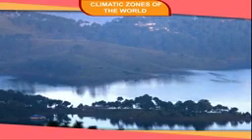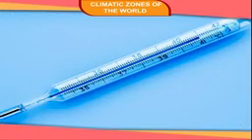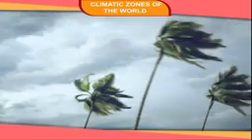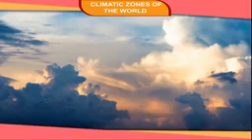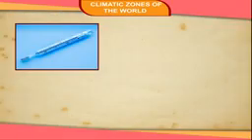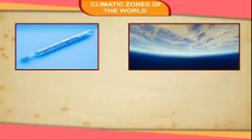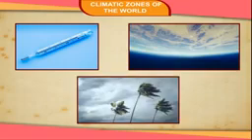The basic elements of weather and climate are common. There are 6 main elements that affect the weather. They are the temperature, atmospheric pressure, winds, humidity, clouds, and precipitation. The first 3 elements, that is, the temperature, atmospheric pressure, and winds, are related to the air and its movements. The rest of the elements are related to the moisture in air.